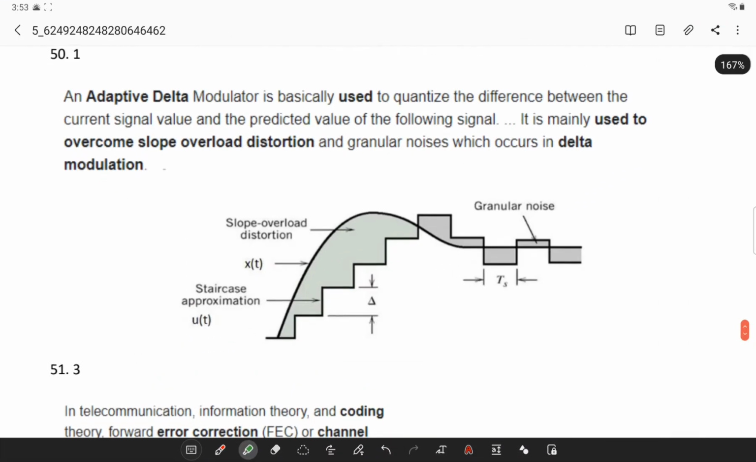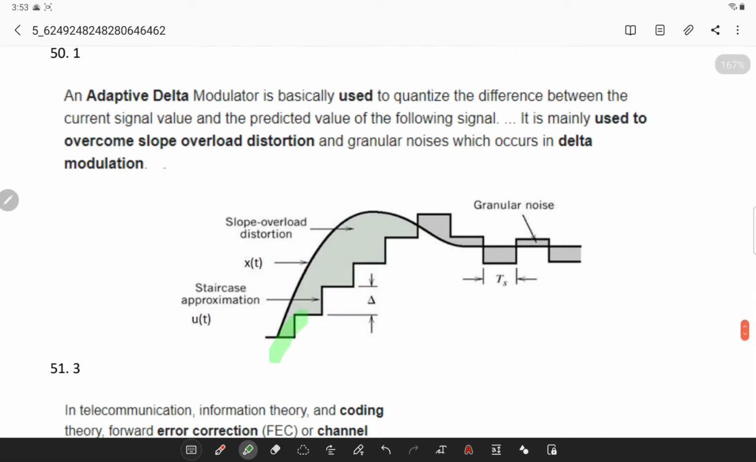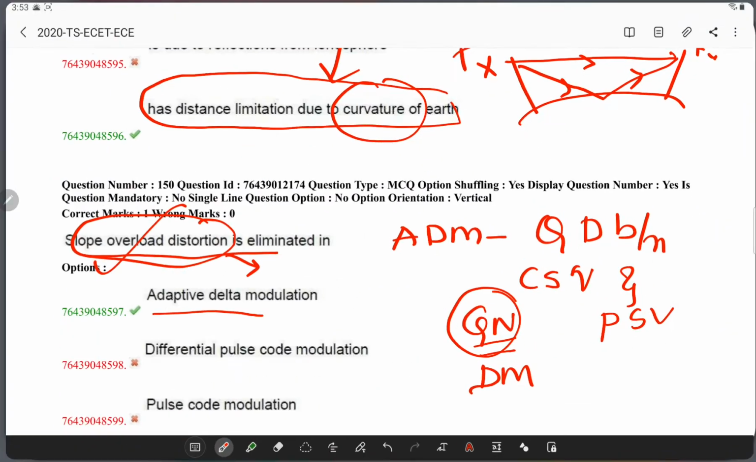So if you see this, slope overload error: to identify the slope of the signal, there is an error called slope overload. And again, when the value is fixed, it will be fluctuating between the higher value and lower value, which is called granular noise.